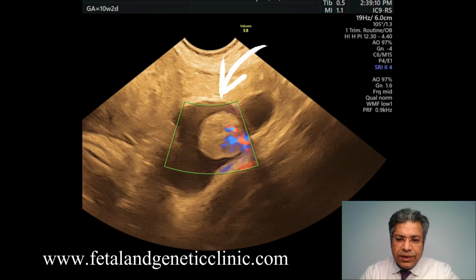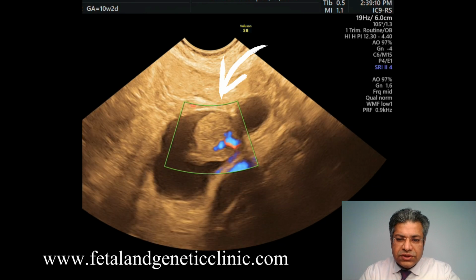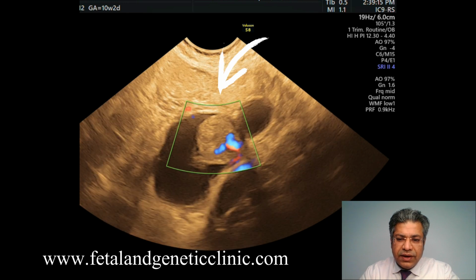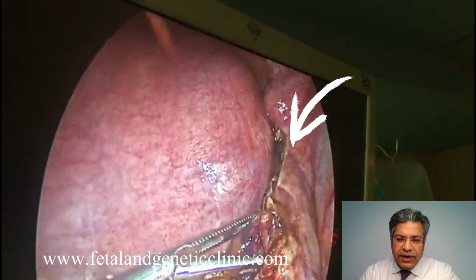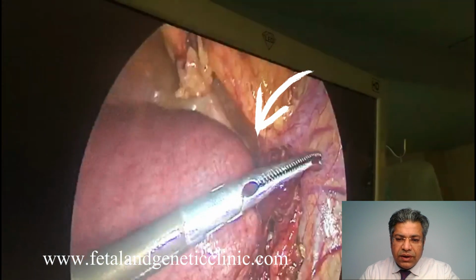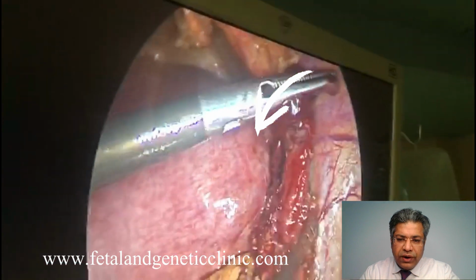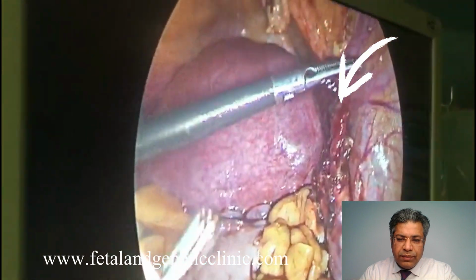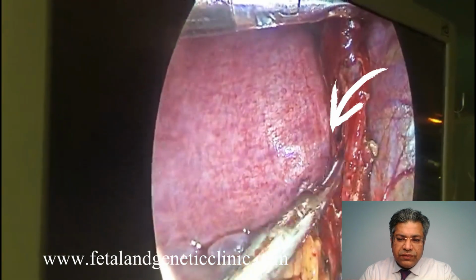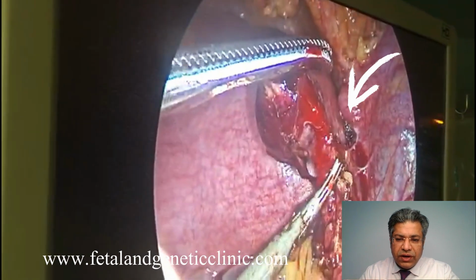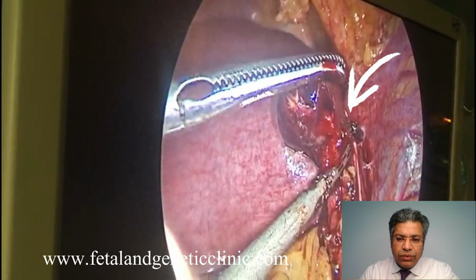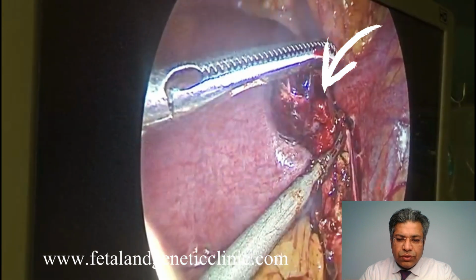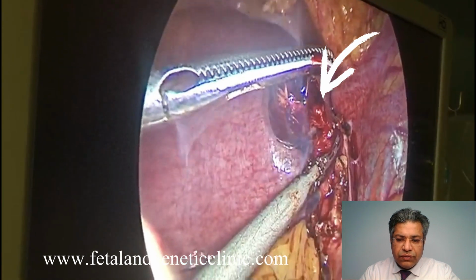So meaning thereby that it becomes a baby which is there, it becomes a fetus, it becomes an embryo which is implanted simultaneously in the abdomen of the mother, right. And then we did the laparoscopy, and then we identified ki ye, now we are doing this laparoscopy, and then we are trying to remove this out. So ye broad ligament mein, so this is the area. So this gets implanted into the broad ligament, and since it has got the blood supply which is coming from the broad ligament, and therefore it keeps on growing, and therefore can lead to a lot of complications and all those stuff, right. So now what we are doing is this, that we are fulgurating the blood supply, and then probably we'll take it out. So this is what we are fulgurating. We are making it avascular, and therefore we'll take it out.